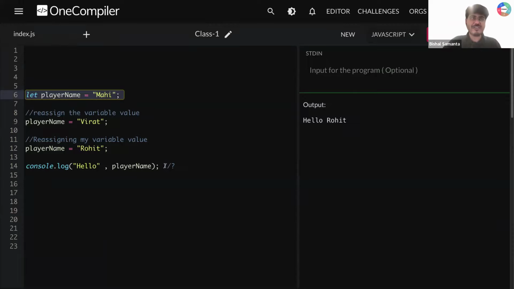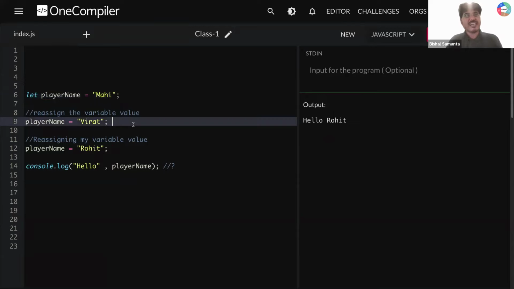Tell me, everyone, in the chat box. This concept is clear. I created a variable. I reassign that variable value with a new value. Again, I reassign the variable value with a new value. What is the final value? Rohit. I'm printing that final value, hello Rohit, and this hello Rohit is coming into my output. Exactly. You guys are awesome, right? You are able to understand very smoothly. Okay, so let's move.